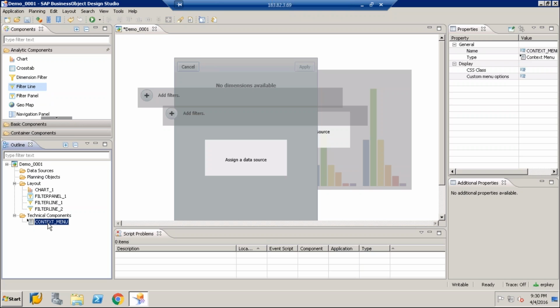By default, it is added to all the applications, whatever new applications you create. And there can be only one context menu per application. So ideally speaking, there is no use of it. You will never delete it, you will never modify it, just let it be there always.